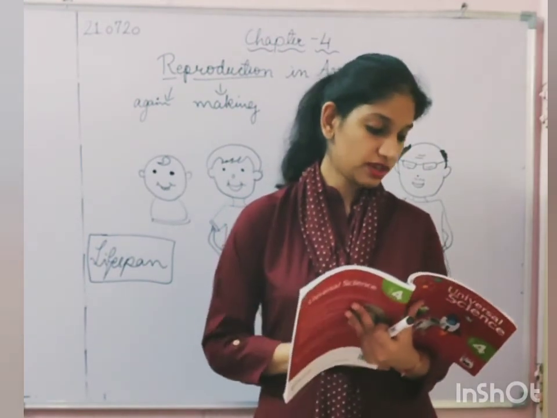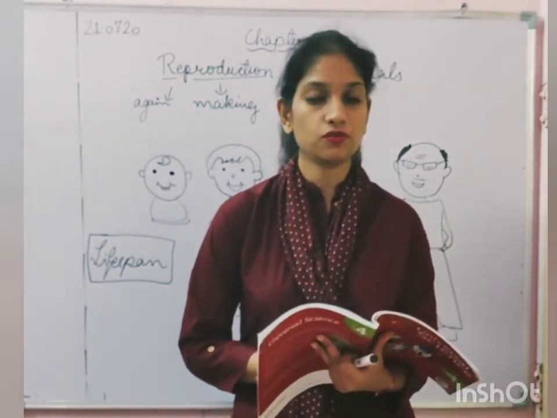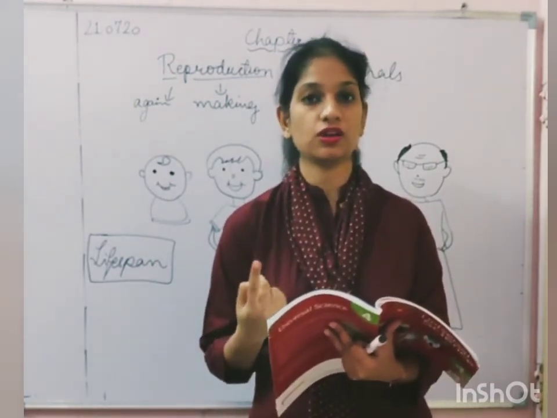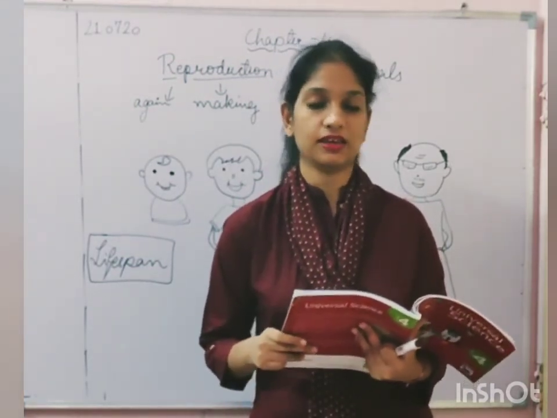So that's all for today. This is what I've explained to you. Reproduction in animals takes place in two ways. One, by giving birth to young ones, and the second is by laying eggs.